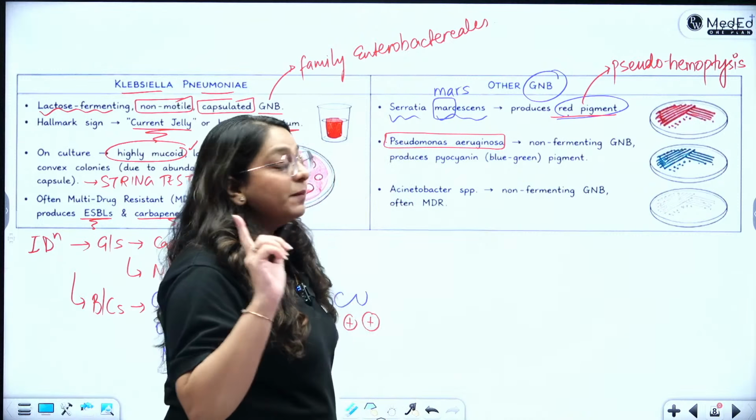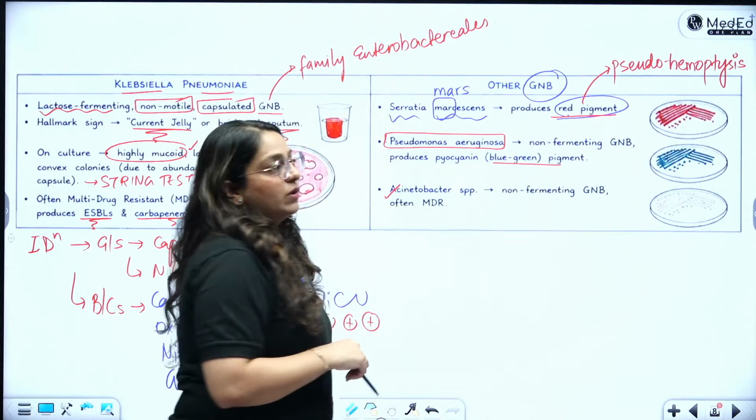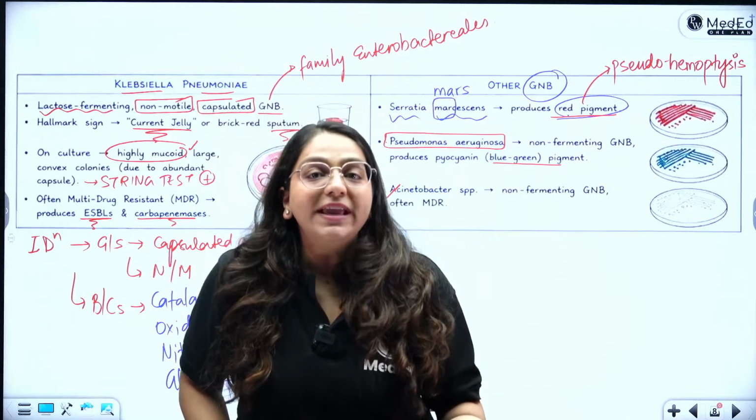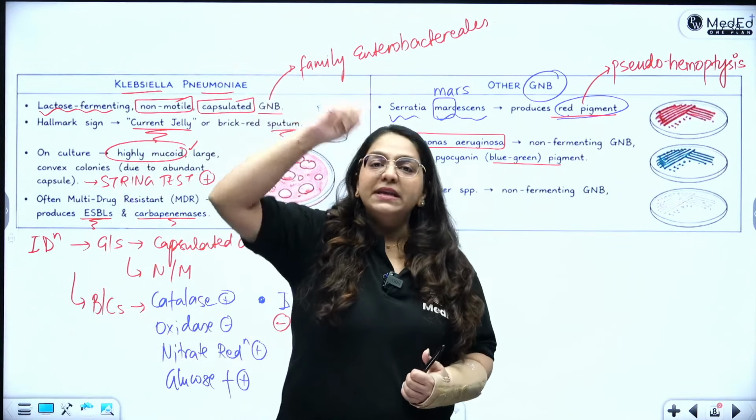It's a non-fermenting GNB. It produces the green pigment. And Acinetobacter is also a non-fermenter, gram-negative bacteria. All right. So, what are your agents of lobar pneumonia? Strep pneumoniae. Remember the capsule.